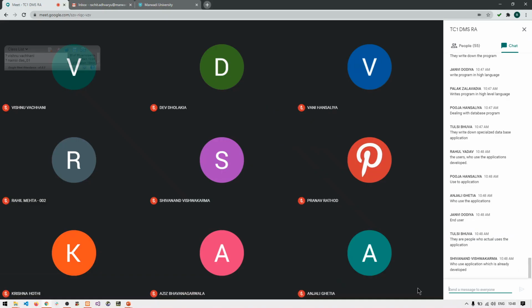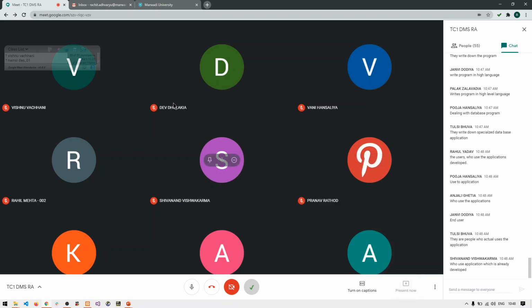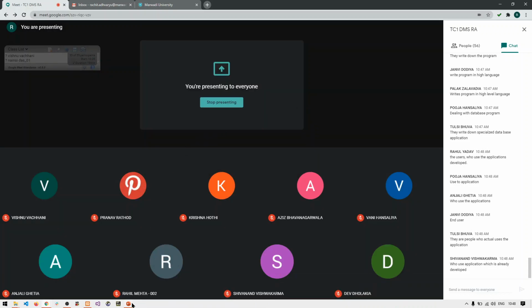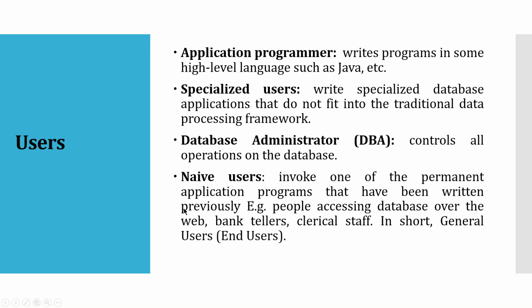So let me just present my screen and let's start with the database administrator. So I hope my screen is visible to everyone, and let's continue with the users. So as we said, application programmers write down the application or programs using some high level languages. Then specialized users mainly write down the database operations or database specialized codes. Then naive users are the end users, that means us who are going to use the applications actually. And then now comes the database administrator.